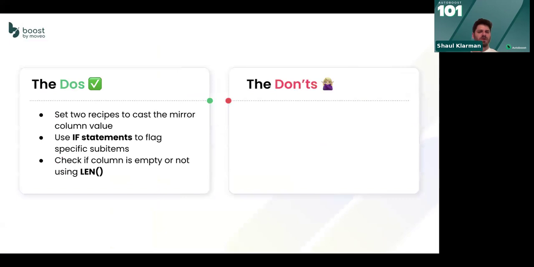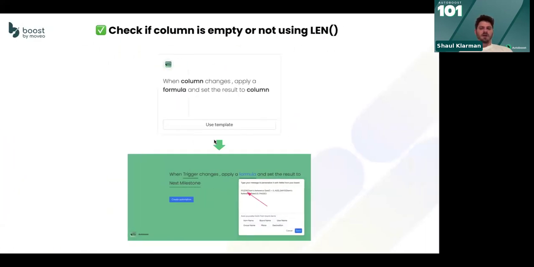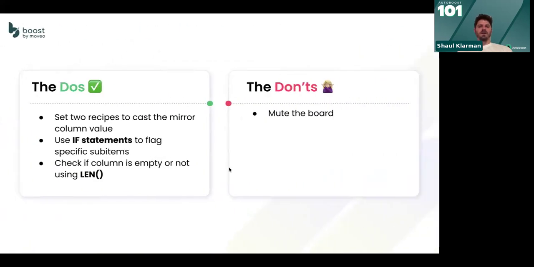Another do. Okay, we've touched on this earlier, but now we'll address it completely. Check if a column is empty or not by using len. A lot of the time, people want to understand if they have something, and if not, they want to do something else. So we allow this. I showed this before. When the trigger happens, let's see if we have this. Then, if the len of this cell is something, do something. If not, do something else. So just check if something is empty by using this len syntax.